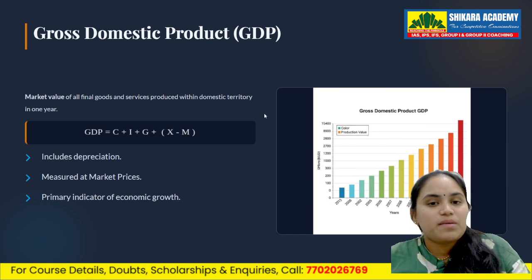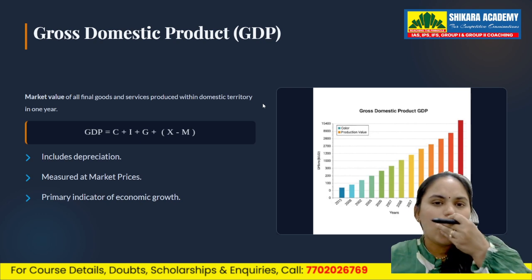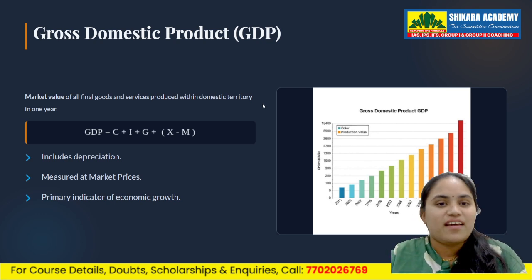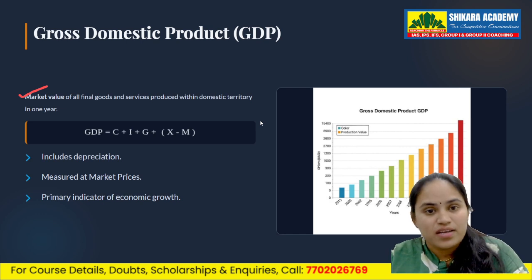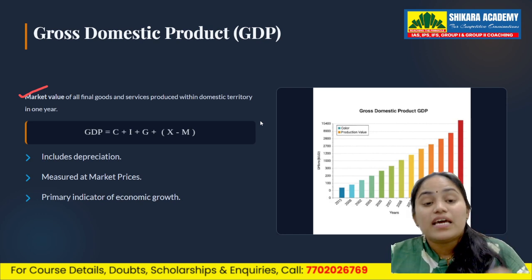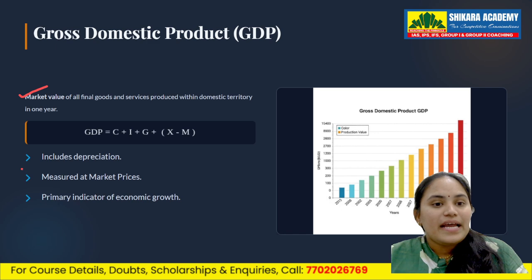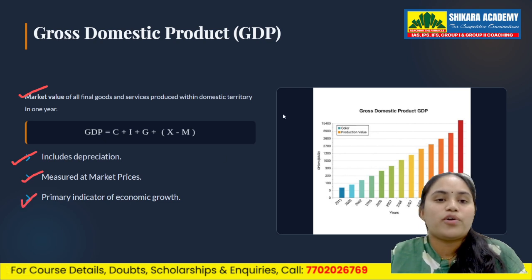And now what is GDP? Now comes the most famous word, GDP. GDP means market value of all final goods and services produced within the country in 1 year. Here it includes depreciation, measured at market prices, and is the main indicator of economic growth.